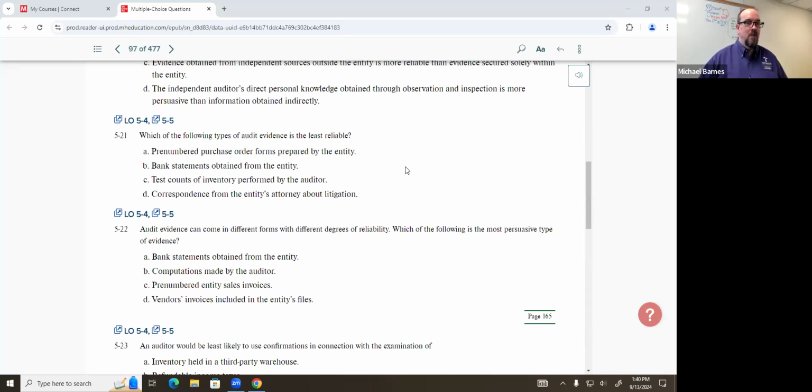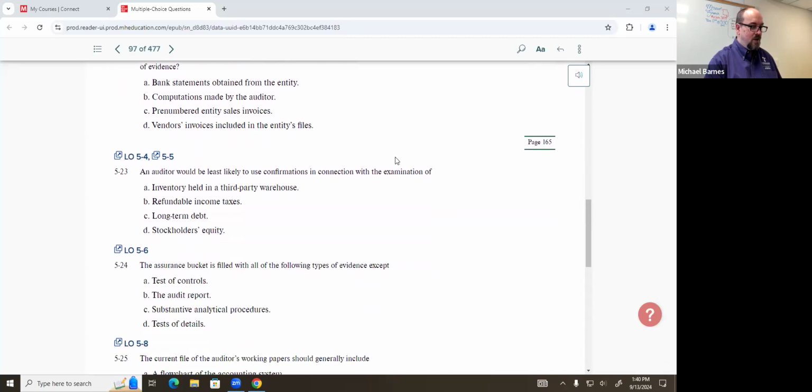No. Computations made by the auditor. Well, we probably don't have to go any further, but let's make sure we see. Pre-numbered entity sales invoices? No. Vendors' invoices included in the entity's files? No. Computations made by the auditor, that's recalculation. That's a really high reliability type of evidence. That's a clear winner. So B is our answer.